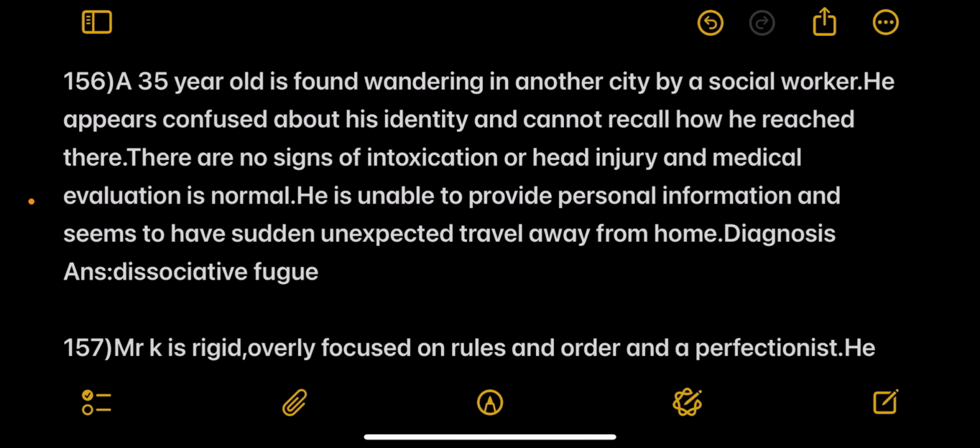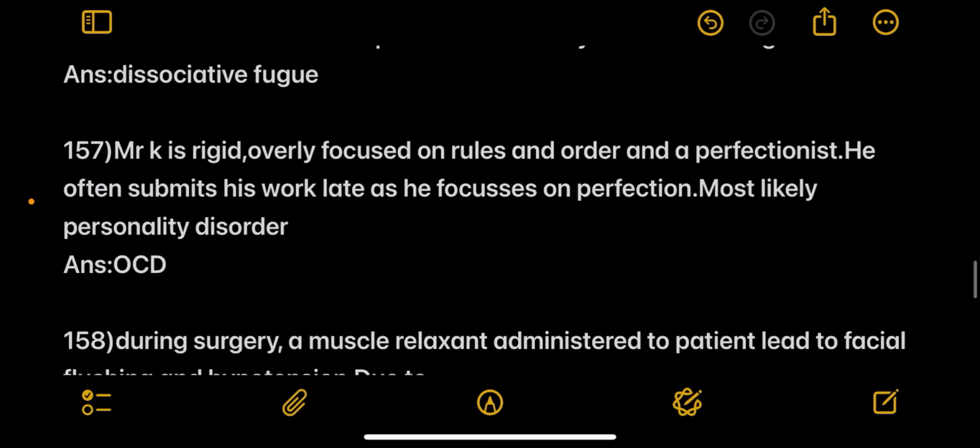Next, a 35-year-old is found wandering in another city by a social worker. He appears confused about his identity. He cannot recall how he reached there. There are no signs of intoxication or head injury, and he is unable to provide personal information, and he seems to have had sudden unexpected travel away from home. Diagnosis is dissociative fugue.